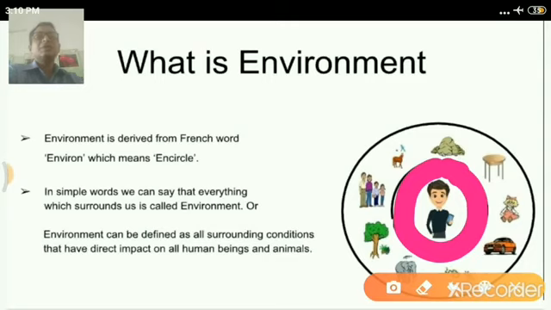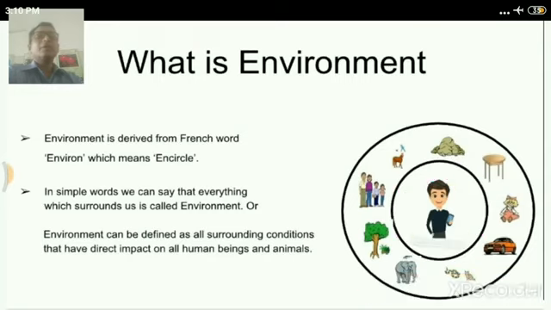As we are living here, what surrounds us are the different biotic and abiotic things. These biotic and abiotic things interact with each other and affect human health, reproduction, growth and everything. So environ means surrounding and ment means actioning. This is the French word.